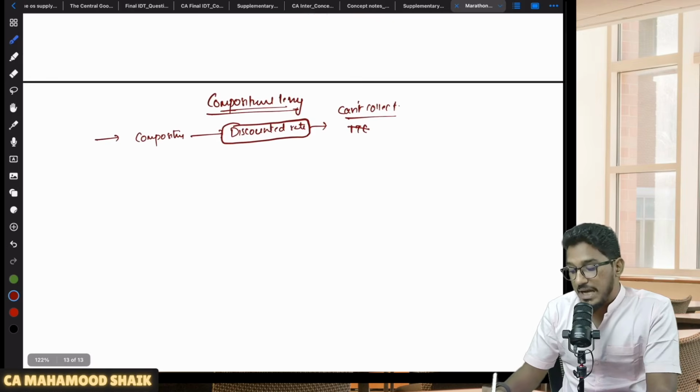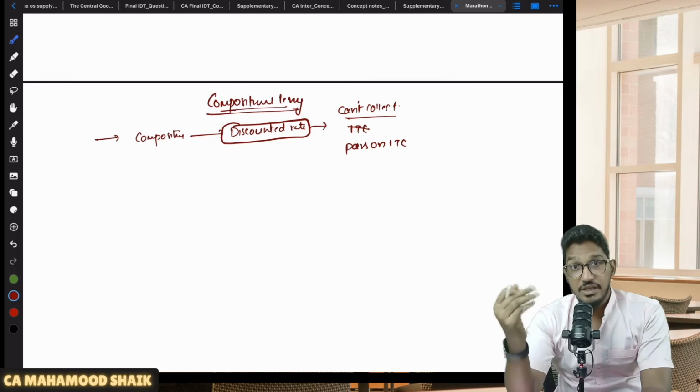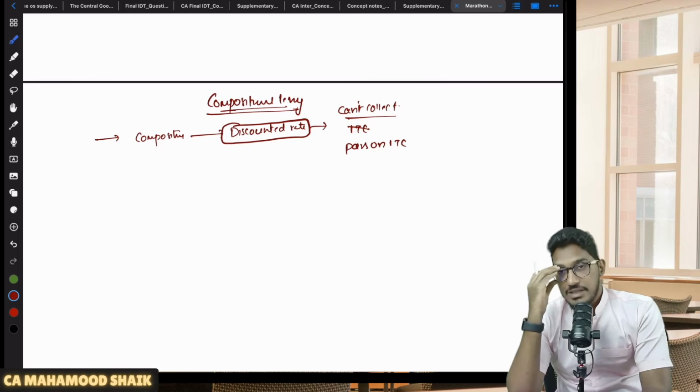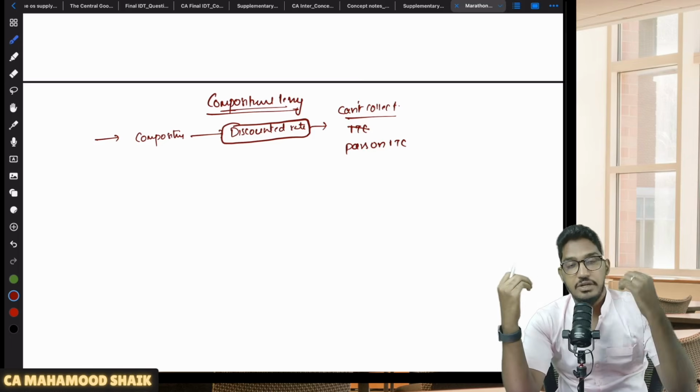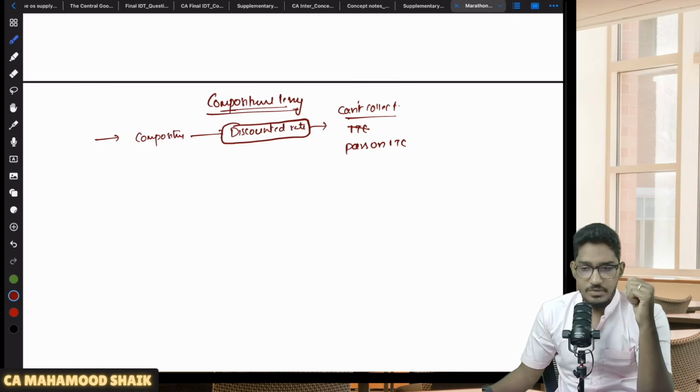Similarly, you can't pass on input tax credit. Whatever discounted rate of GST that you are paying, you can't pass it on as input tax credit for your customer also. So which means that if I am a customer, I went to one dealer, I went to one supplier who has opted for composition scheme.